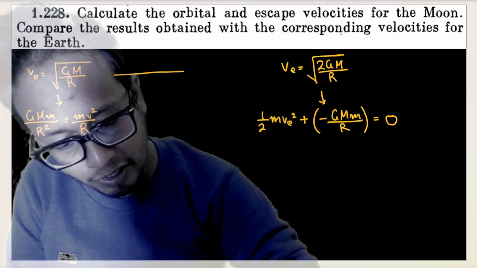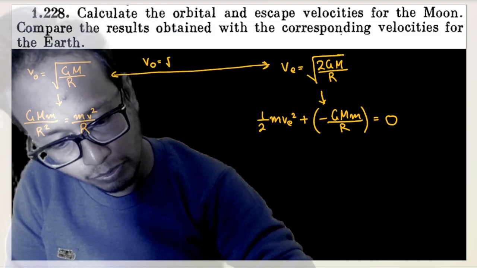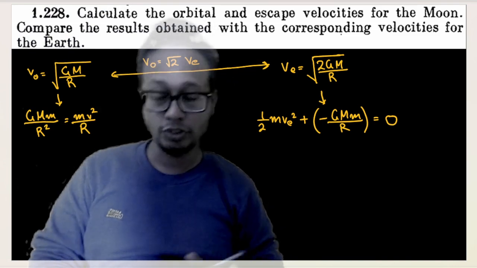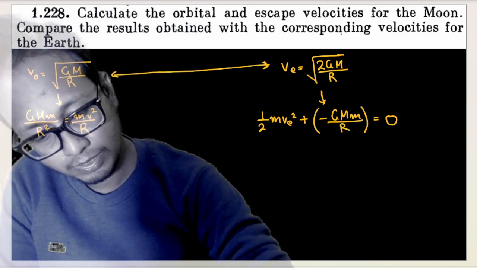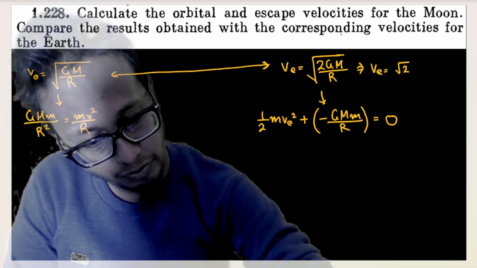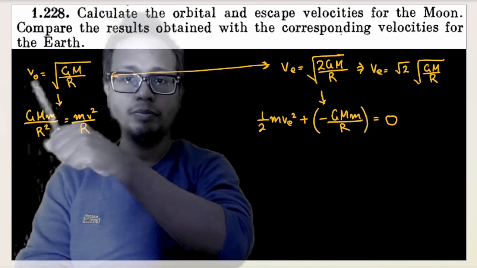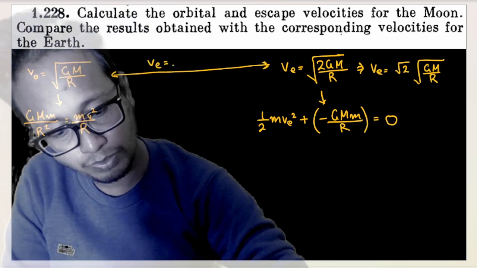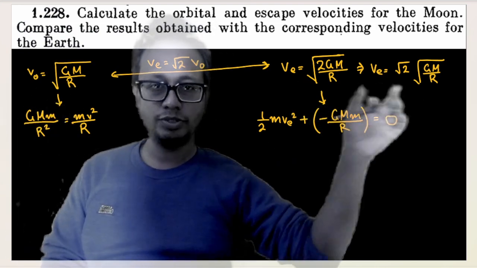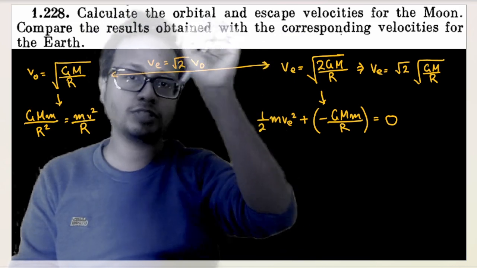And the relation between orbital velocity and escape velocity is nothing but, okay, v escape is root 2 times v orbit. See, v escape can be written as root of 2 into GM by R, and root of GM by R is already the orbital velocity. So escape velocity is nothing but root 2 times orbital velocity. Now these are the only three formulas you need to use. And using those, we'll find out the values of orbital velocity and escape velocity.